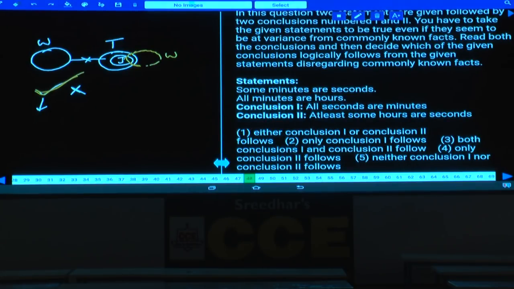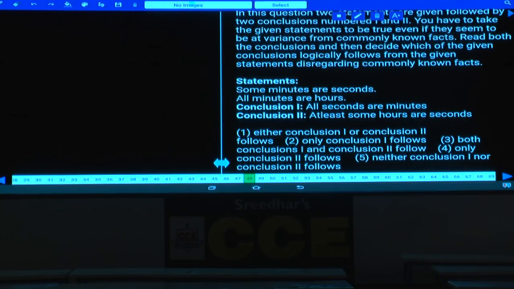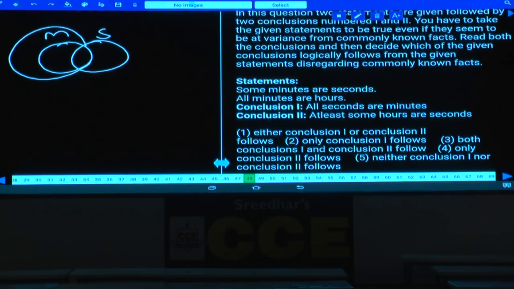Then coming to question number 48. Now in this question number 48, tell me what are the statements. Some minutes are seconds, which can be written like this. And all minutes are hours. All these minutes are what? All minutes are hours can be written like this. Then the first one, all seconds are minutes, cannot be drawn.